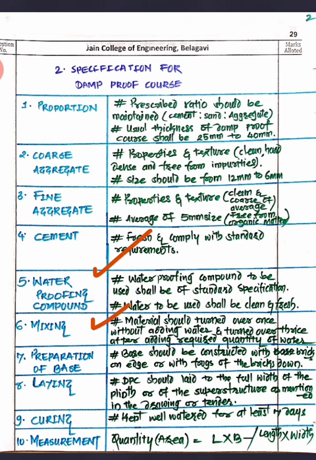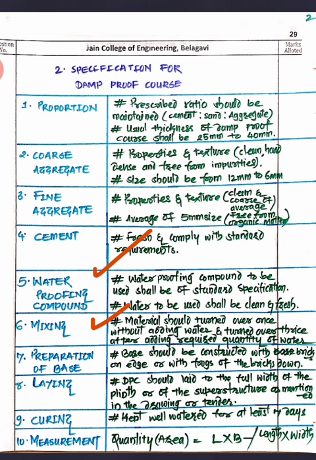Whatever concrete mixing you are going to do, first you have to mix in a dry way. Then whatever the dry mix is there, you have to turn it out. Then after adding water, you have to overturn that thrice to mix it properly if you are doing it manually. And if you are using a machine, then there is no problem. You should have one rotation of the drum at every interval of 1.5 minutes with machine mixing.